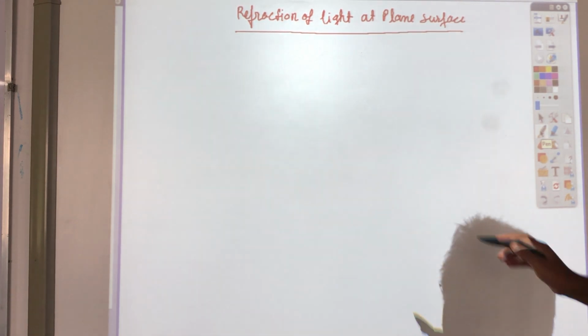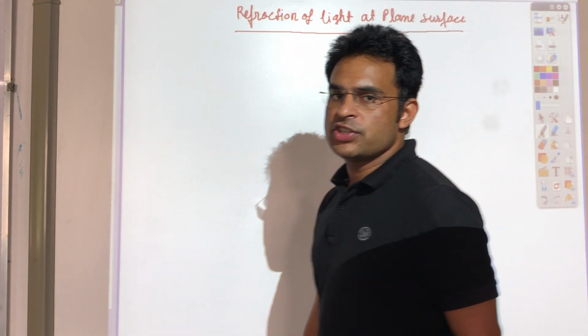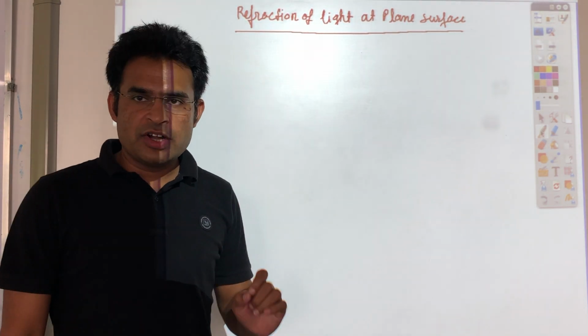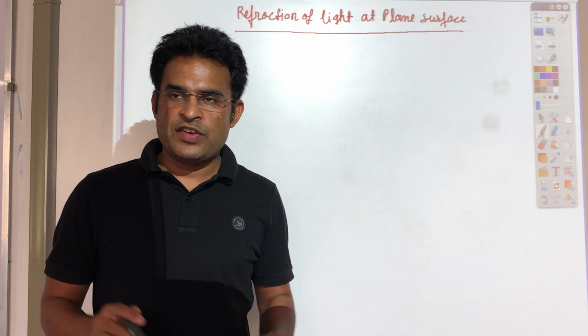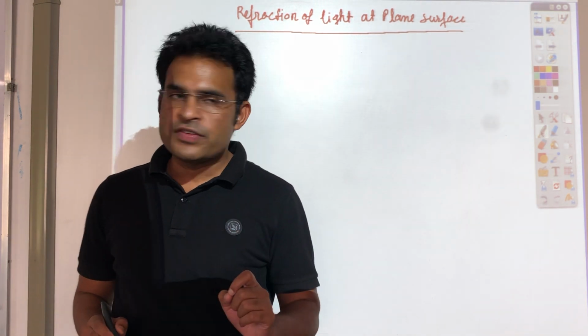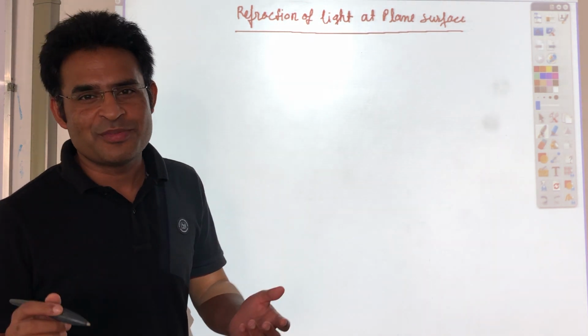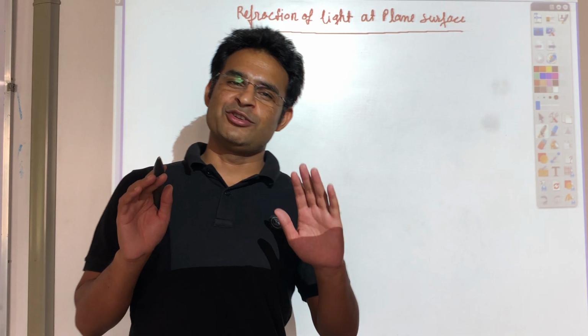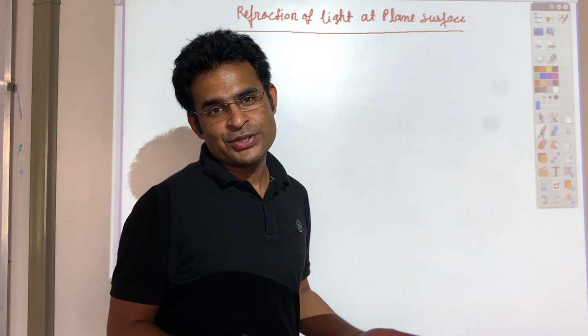This video is about refraction of light at a plane surface. For this topic, what do we need? What is the law of refraction? A quick recap. Basically, the law of refraction means the incident ray, normal, and refracted ray lie on the same plane. That is the first point. Second point, mu1 sin i is equal to mu2 sin r.